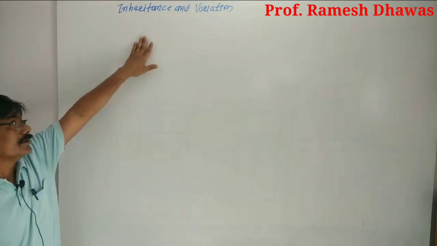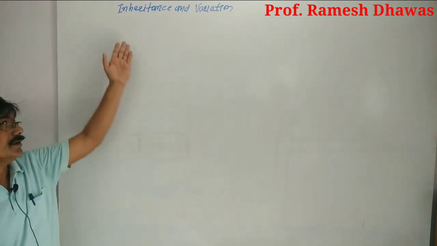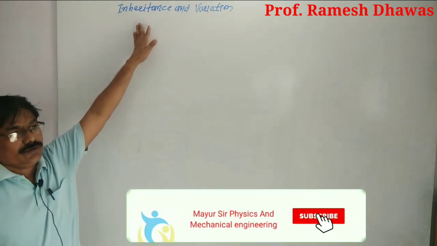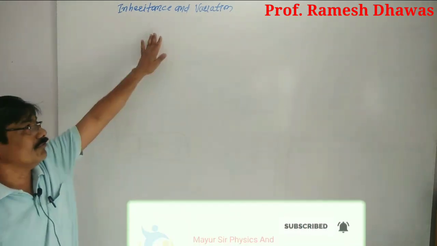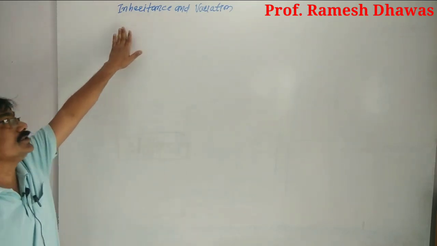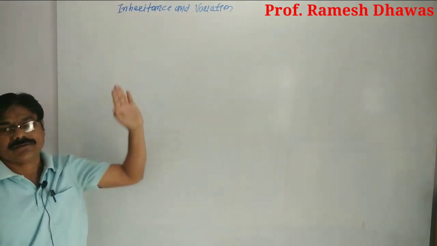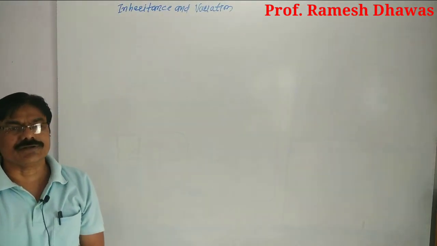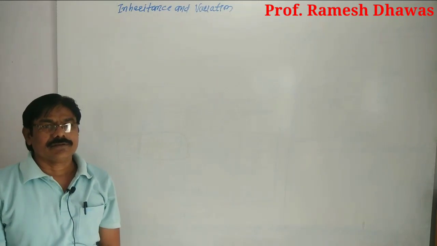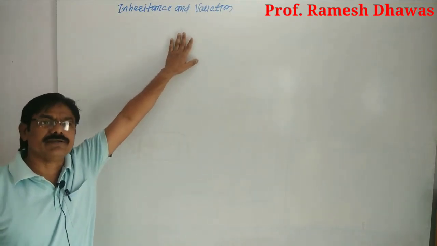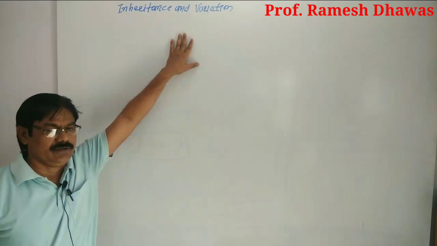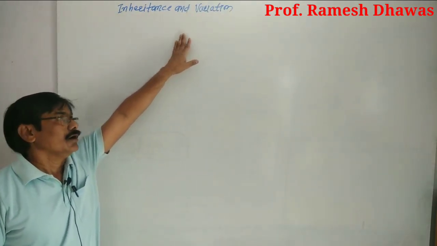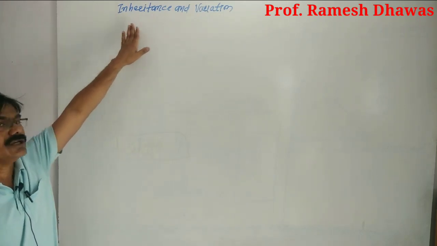Today we discuss the chapter inheritance and variations. What is the meaning of these terms? Inheritance means the transmission of character from one generation to another generation, and variation means the visible differences between the parents and their offspring. These two terms are used for a biological branch, genetics.